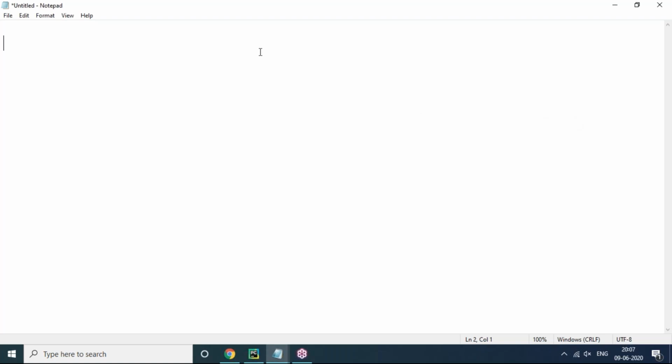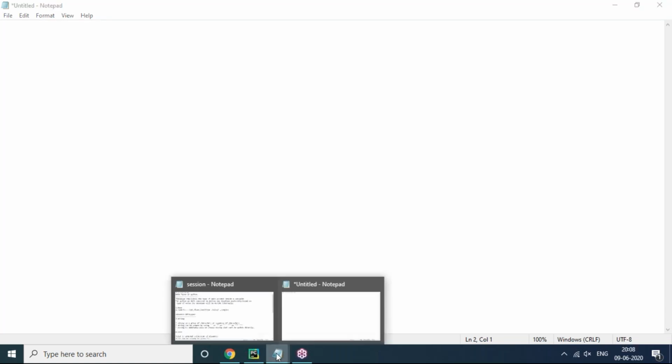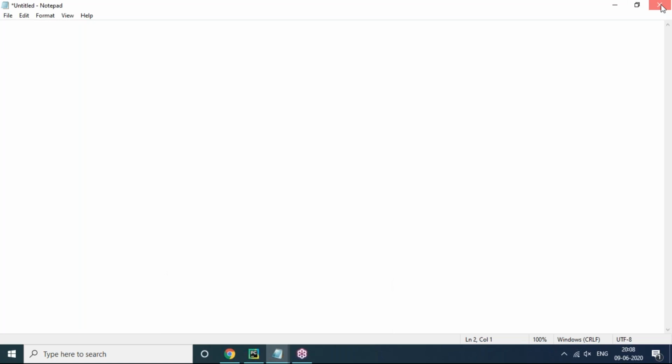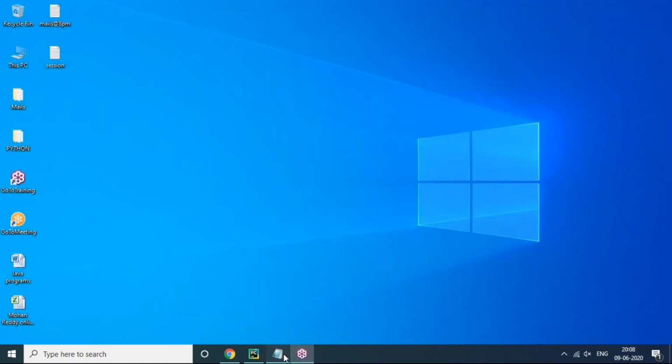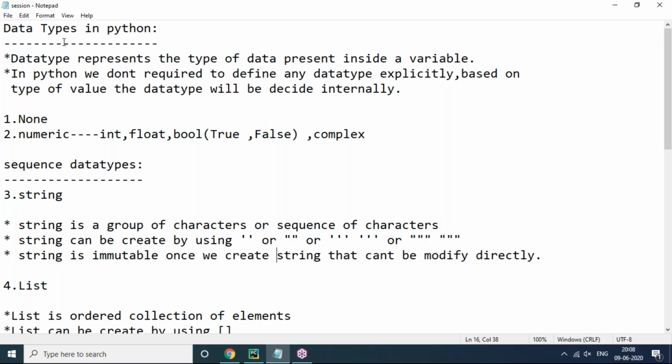Right. Let's start today's session. In the last session, we discussed data types in Python, and a few data types were covered. Now in this session, we will continue that. We have seen in the last session data types in Python.